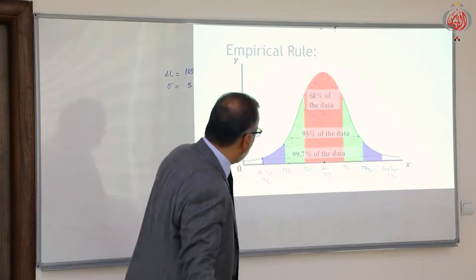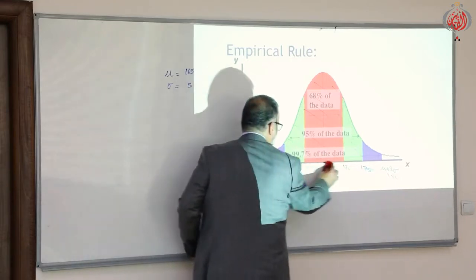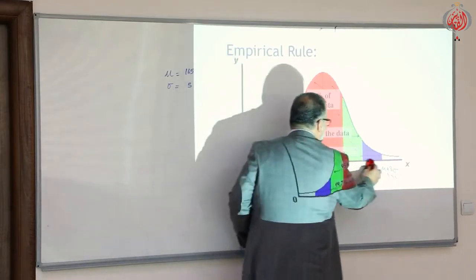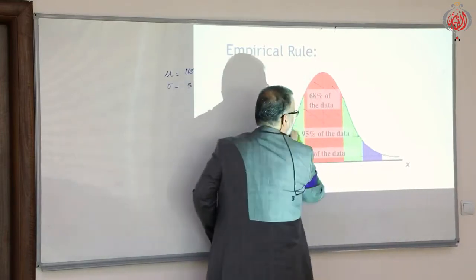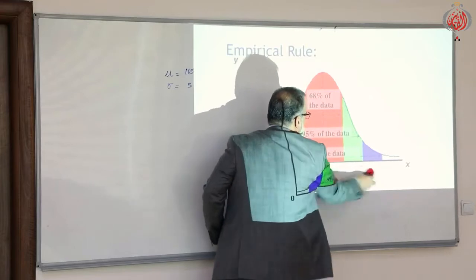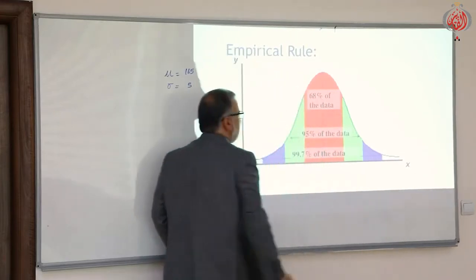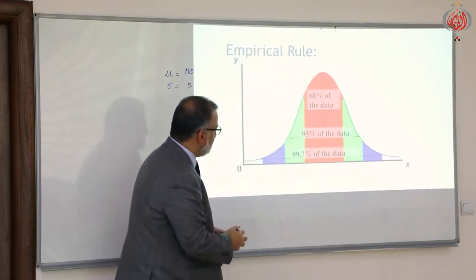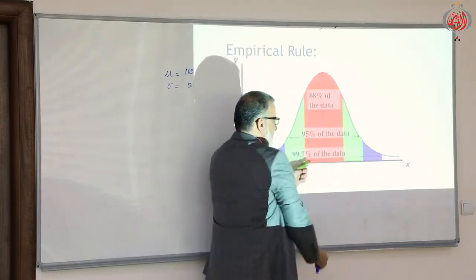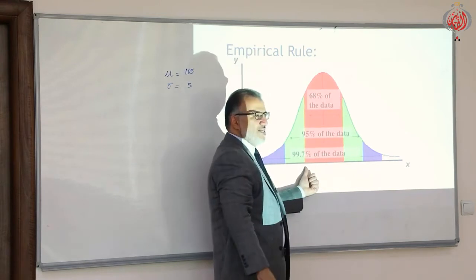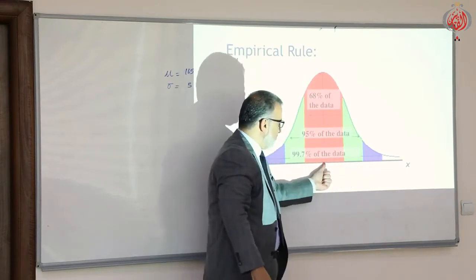So in general, we will say that for any continuous random variable which is normally distributed, we have 68% of the data between mu minus sigma and mu plus sigma. This is mu.